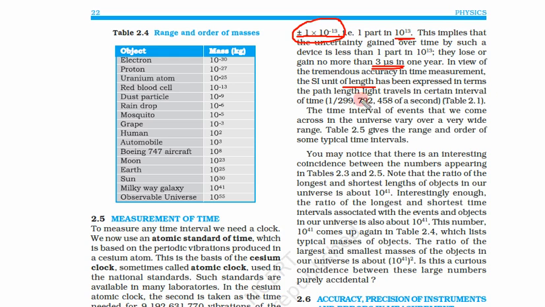We expressed length in terms of the distance light travels in a certain interval of time, that means 1 by 299,792,458 of a second, that we called a meter. Since measuring meter was difficult, but we have made very accurate clocks, we have also measured length in terms of time.